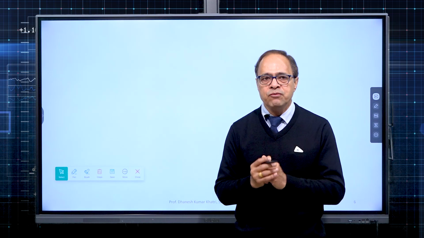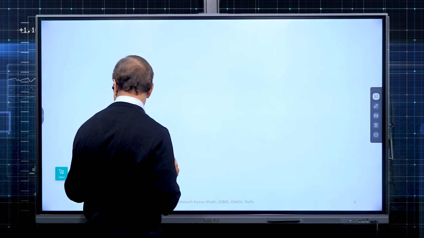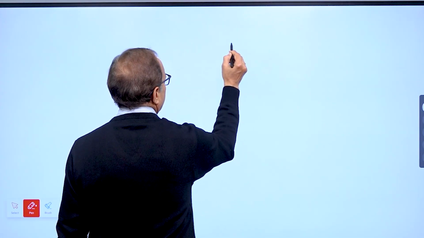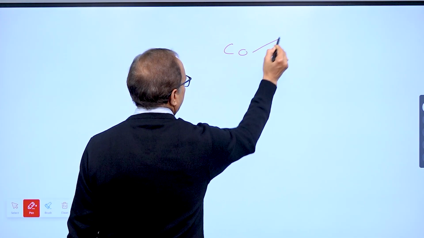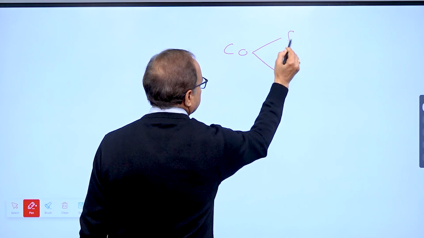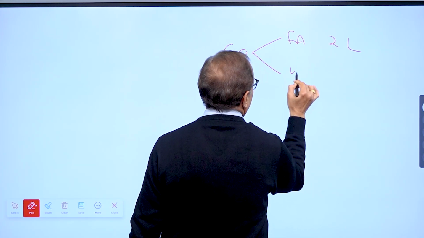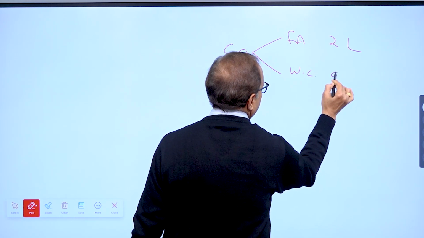Now let us practice one more question, the last question of this session. Now what is the situation? We are given cash outflow on two things: fixed assets 2 lakhs, working capital 0.5 lakh.